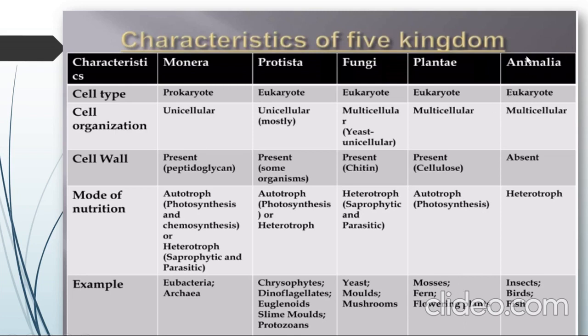Now, the characteristics of the Animalia kingdom are that they are eukaryotic, they are multicellular, and the cell wall is absent in them. Their mode of nutrition is heterotroph: they search for their food or eat other organisms or animals. Examples of the Animalia kingdom are insects, birds, and fishes.